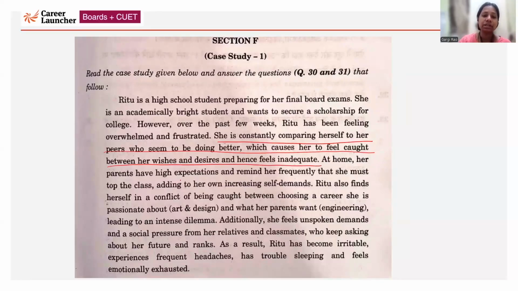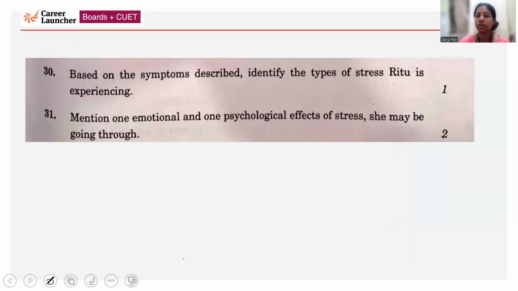At home, her parents have high expectations and remind her frequently that she must top the class, adding to her own increasing self-demands. She is also caught in a conflict between a career she's passionate about and what her parents want her to do. As a result, there are certain changes in her behavior: irritability, frequent headache, trouble sleeping, and she feels emotionally exhausted. Let's see what the questions are.